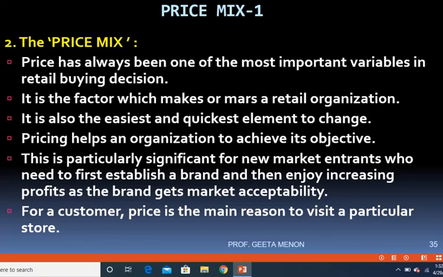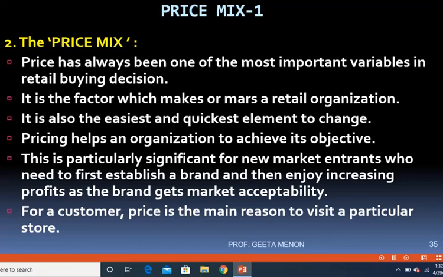Pricing is particularly significant for new market entrants who need to first establish a brand and then enjoy increasing profits as the brand gets market acceptability. So people who enter newly into a market, who are starting a business fresh or for the first time, should be very conscious about the price that they are going to fix, because they are new to the market, customers do not know them, and customers may not purchase the product if it is priced highly.